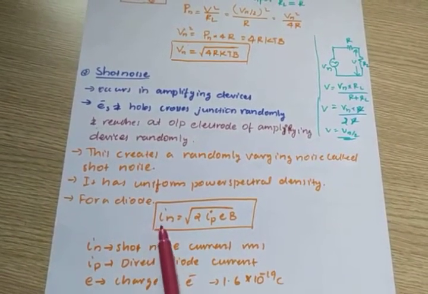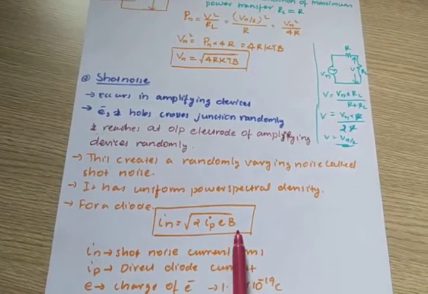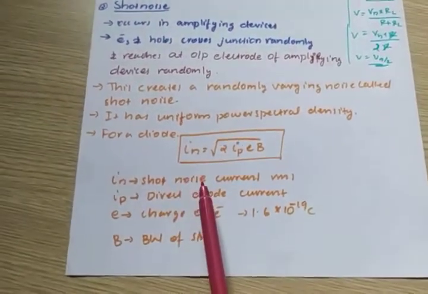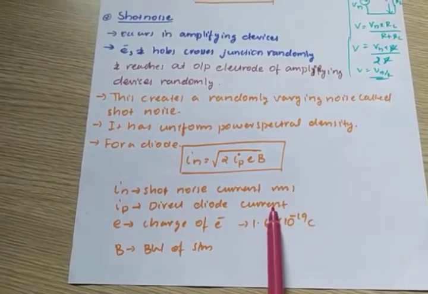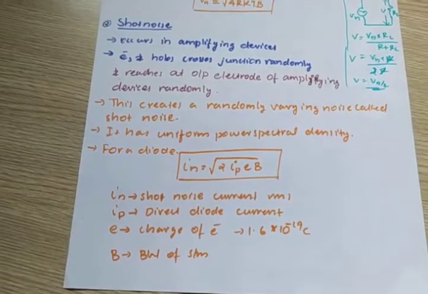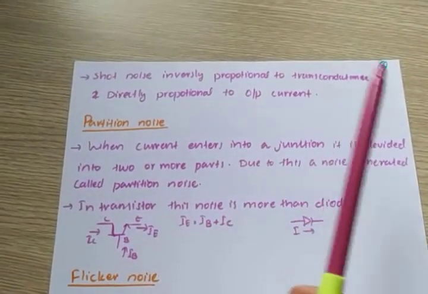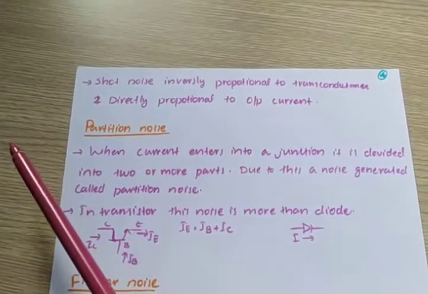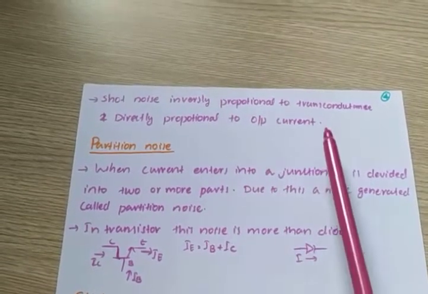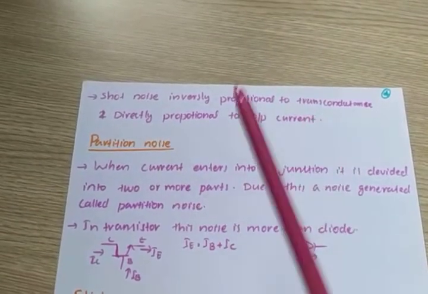For a diode, the shot noise current is represented as IN is equal to root of 2 IP e B. IN is the shot noise current in RMS, IP is the direct diode current, e is the charge of the electron, 1.6 into 10 raised to minus 19 coulomb, and B is the bandwidth of the system. And this shot noise is inversely proportional to transconductance and directly proportional to output current.